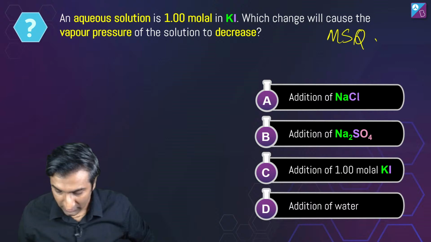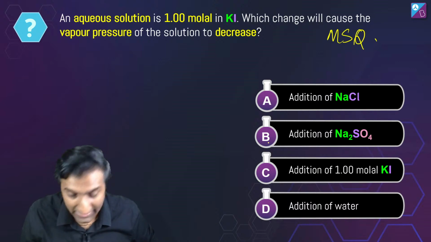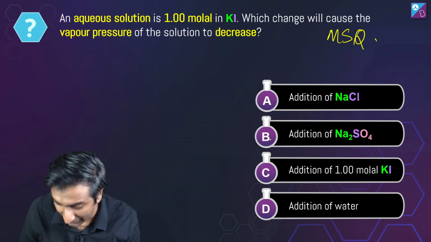KI means what? KI is potassium iodide, Shreyanshi. Capital I है.